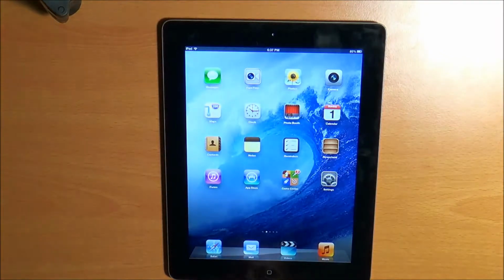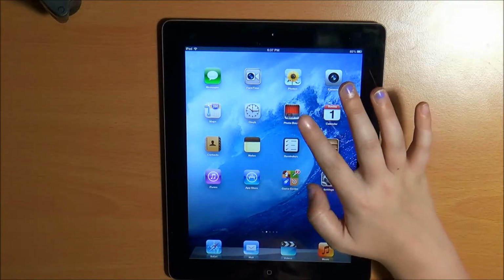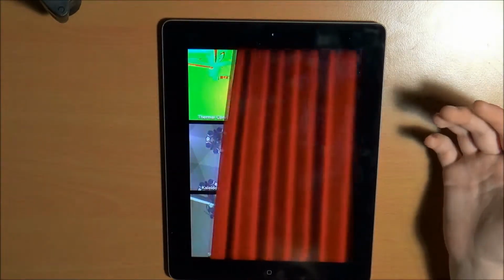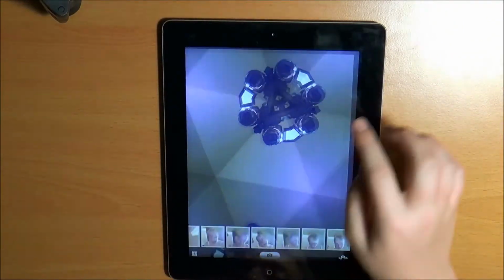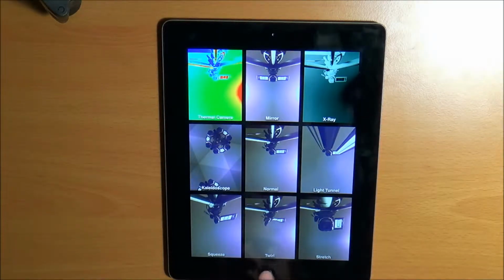So the next thing is Photo Booth. And so Photo Booth is just another thing where you can take pictures and it makes the picture look cool and stuff. So yeah, that's what Photo Booth is.